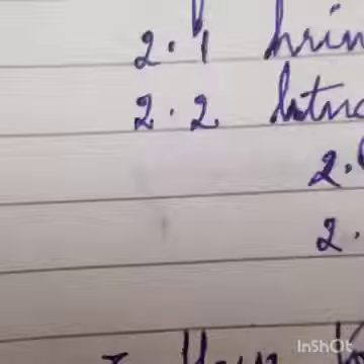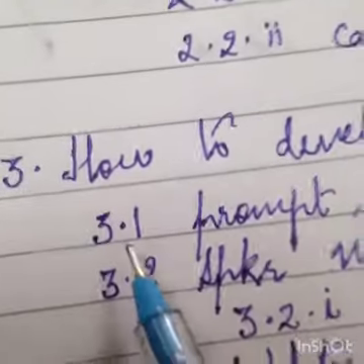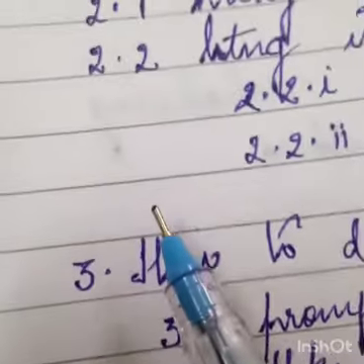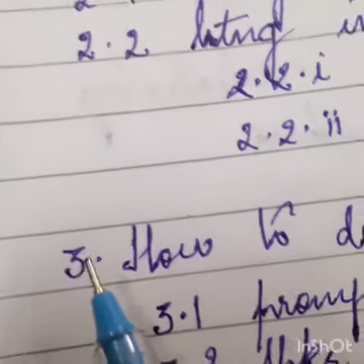Now it is talking about how good listening can be developed. So what did I write here? See here, the next heading I have given is "How to develop good listening skills." I have given it in question form. Okay, how can we develop? See, again I have given one line gap, space. Below 2 I have written number 3. This is the third heading: how to develop good listening skill.